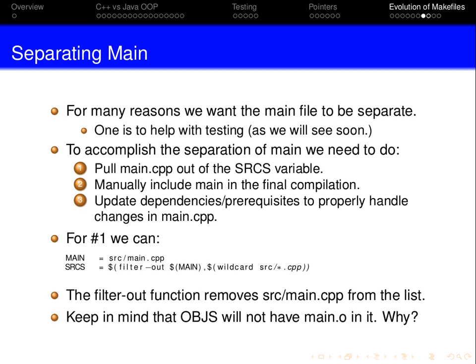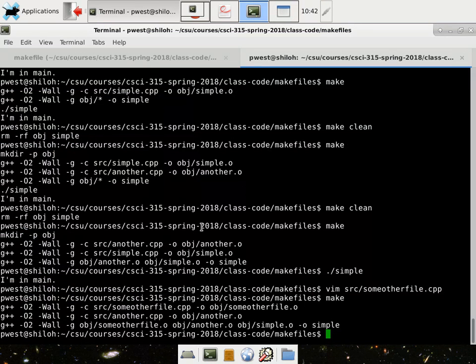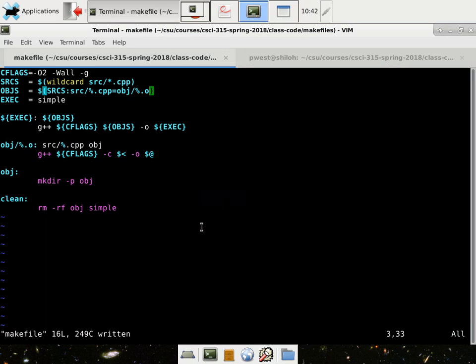Okay. For many reasons, we want main to be in a separate file. One is to help with testing, as we will soon see. To accomplish the separation of main, we need to first pull main.cpp out of our sources variable, manually include main in the file compilation, and basically update all dependencies. But to do that, we want to have main not be a part of our objects list, and we do that with what is called the filter-out command. So you first define main, the variable, and then filter it out when you create your sources.